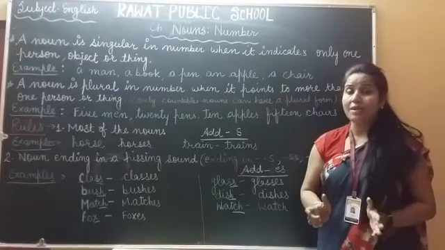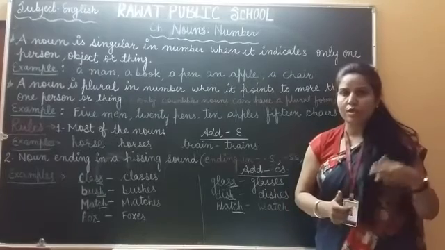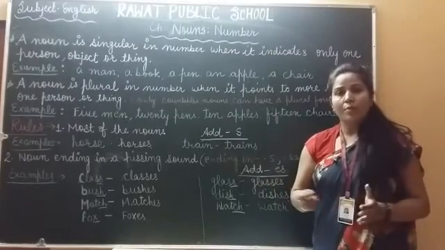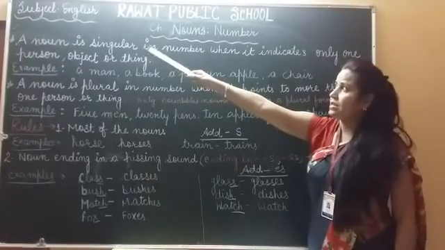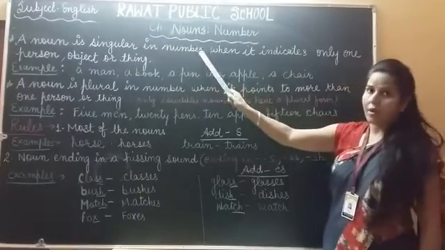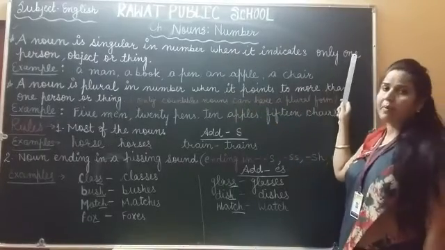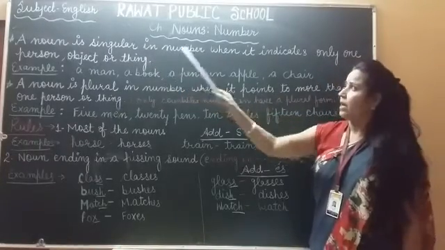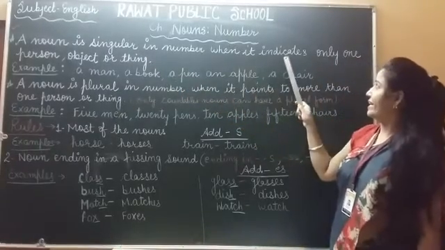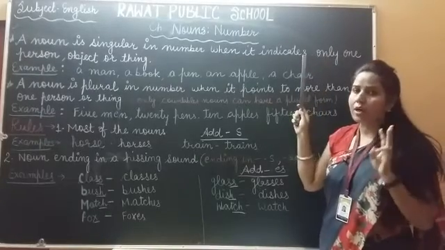Noun numbers. Numbers can be singular and they can be plural. जो numbers हैं वो singular भी हो सकते हैं और वो plural भी हो सकते हैं. Singular noun. A noun is singular in number when it indicates only one person, object or thing. In a singular noun, it indicates only one person, one thing and one object.